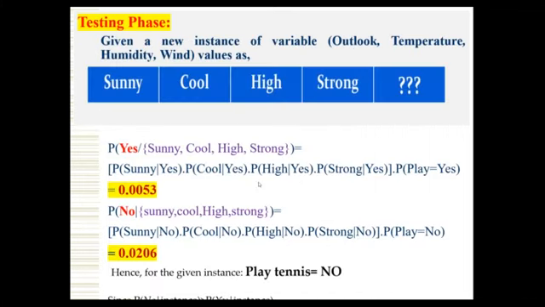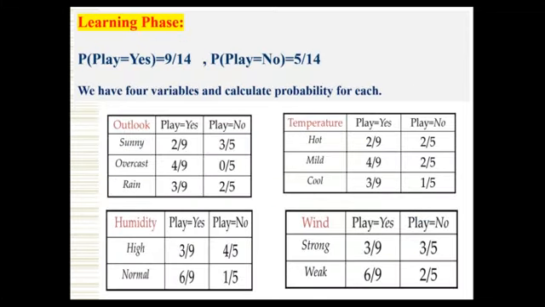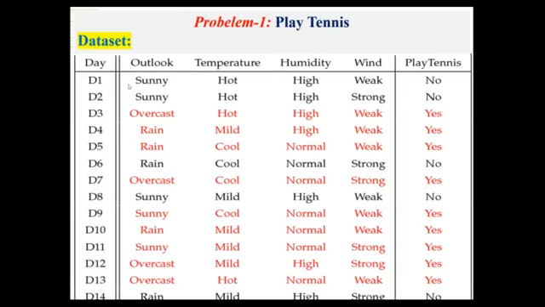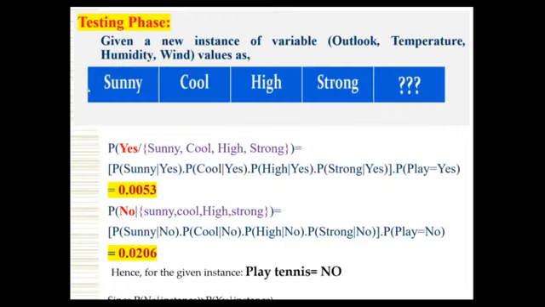Now coming to the testing phase. We just had the training phase, where we wrote all the probabilities based on the given table. Now we will see the testing phase. Testing phase means we have some instance and we have to classify it by using the Bayesian classifier. Our aim is to classify the given data based on the Bayesian classifier. The instance is: the first attribute value is sunny, that is outlook. Next, temperature is cool, then high, strong. So the first feature value is sunny, the second is cool, then high, strong. What is the result? What is the conclusion, whether we have to play tennis or not.